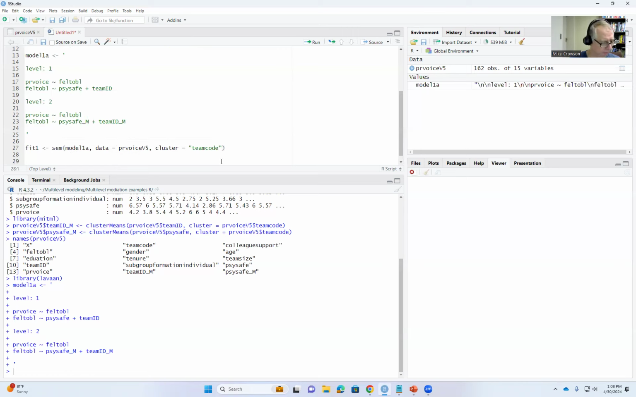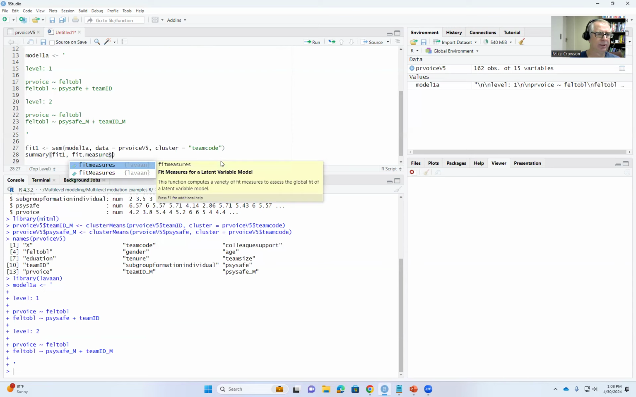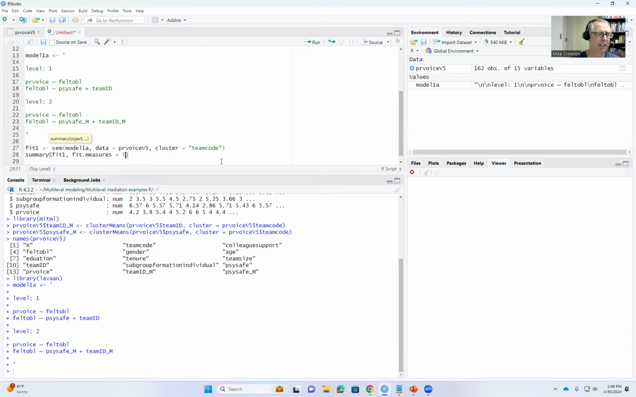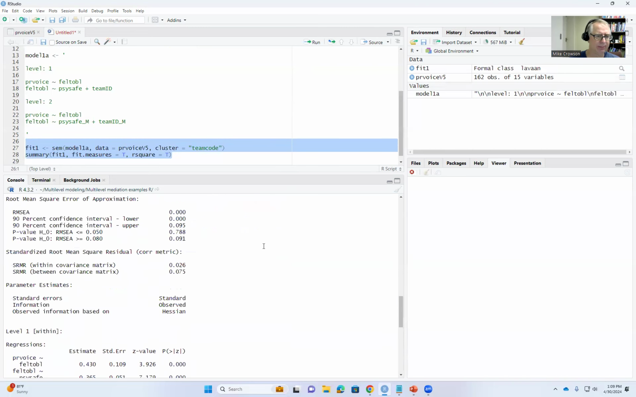We'll also want to generate our output when we run our analysis. So we're going to use the summary function, type in fit1, and then some other things that you might want to ask for. You might request some additional fit measures by typing in fit.measures. We'll set this equal to T, or you could spell out TRUE, but it has to be all in caps. And then rsquare, set this equal to T as well. So now we'll highlight both of these and click on run to generate our output.